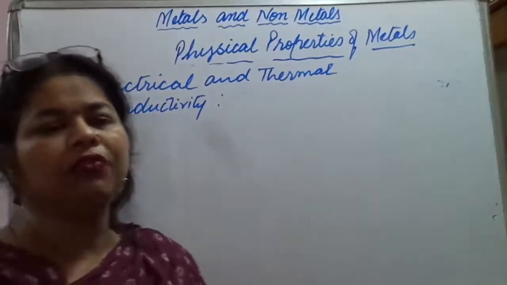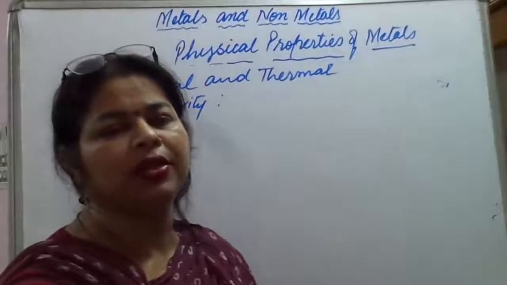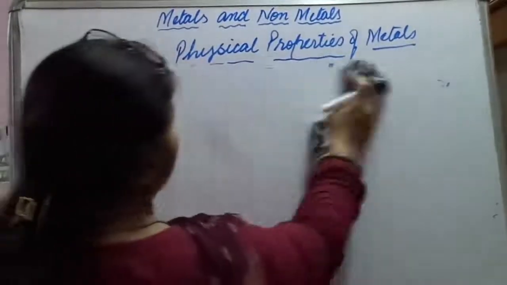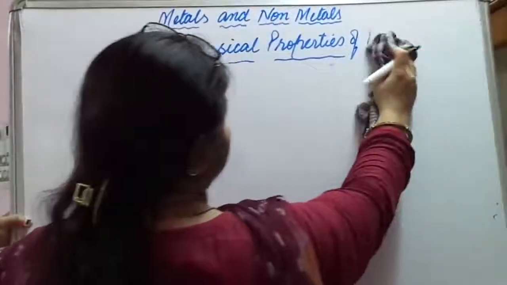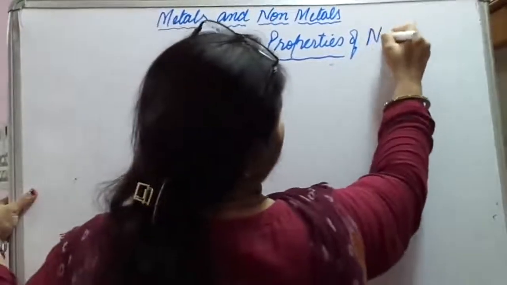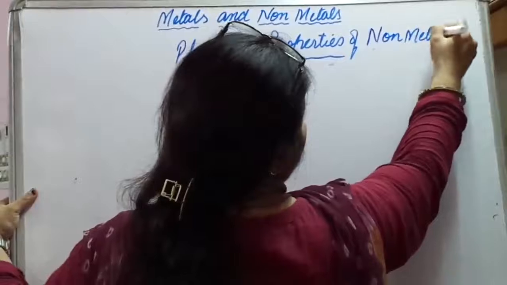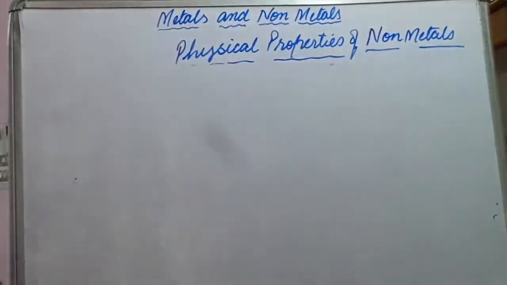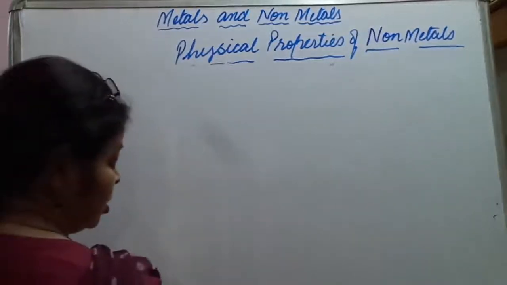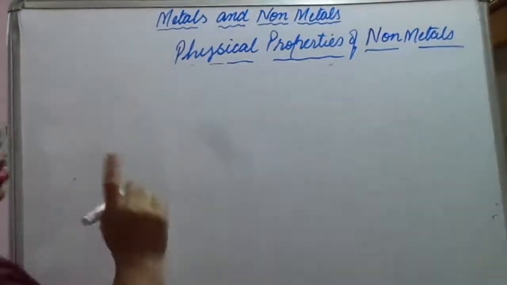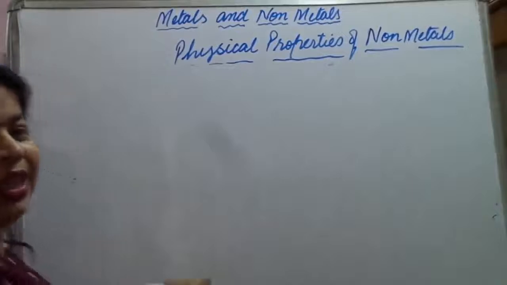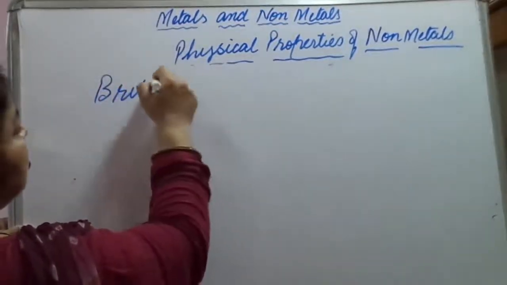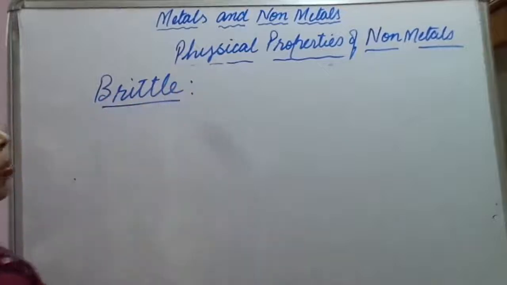Now let us come to the physical properties of non-metals. Non-metals are not hard and rigid. They are brittle, meaning they can easily crumble.